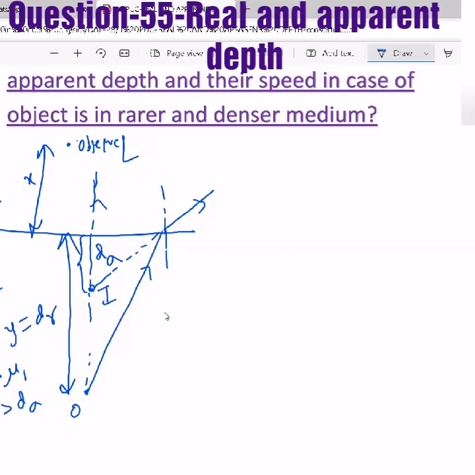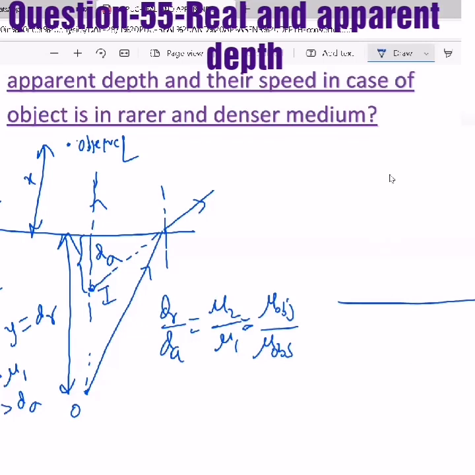So the relation we will make is d real by d apparent equal to mu2 by mu1. Mu2 means that is the object's and mu1 means that is the observer's. This is the generalized formula. Now in a similar way, consider the object is in the rarer medium now. Here the object is there at a distance x. Now here we are observing from somewhere at a distance y. So this is the observer.